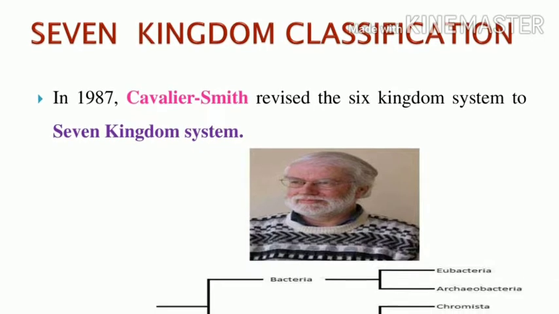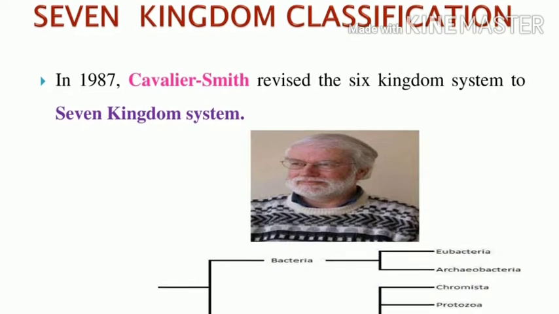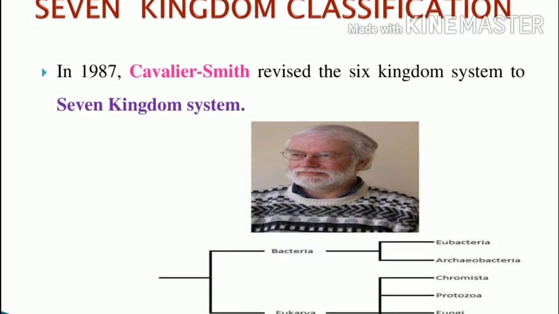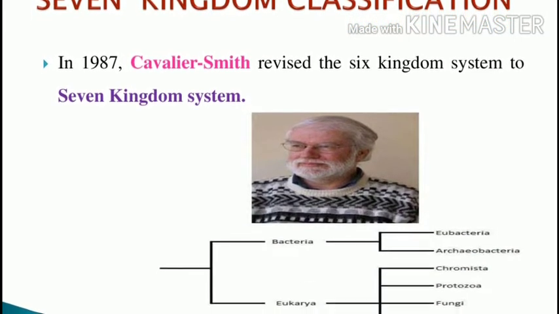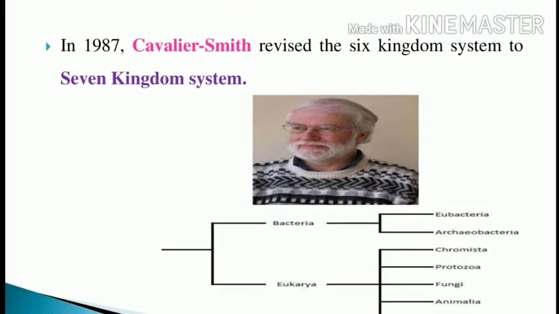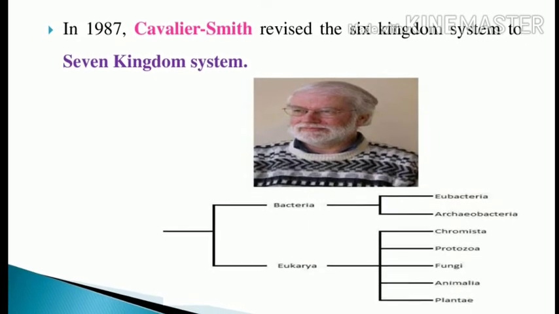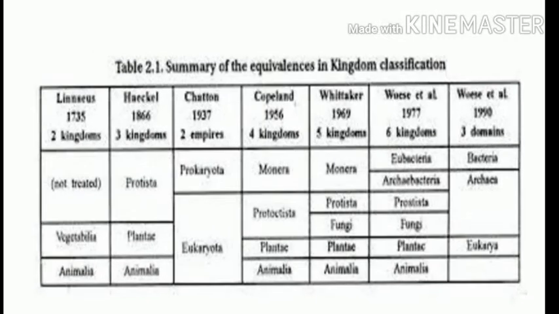Cavalier Smith revised the 6 kingdom classification into a seventh kingdom classification. The seven kingdoms are eubacteria, archaebacteria, protozoa, chromista, fungi, plantia, and animalia. So the concept of the super kingdom was introduced into the seven kingdom classification.